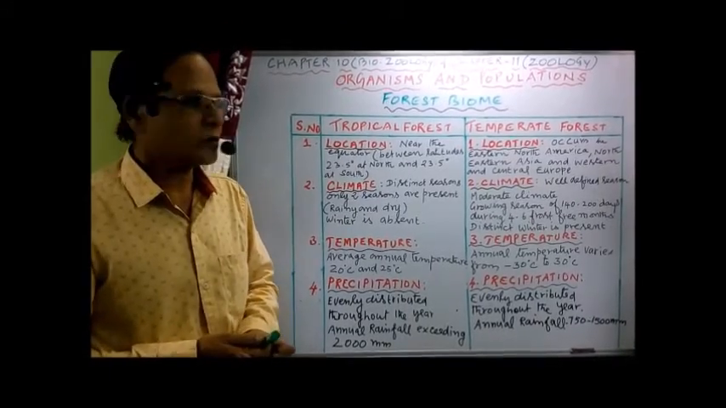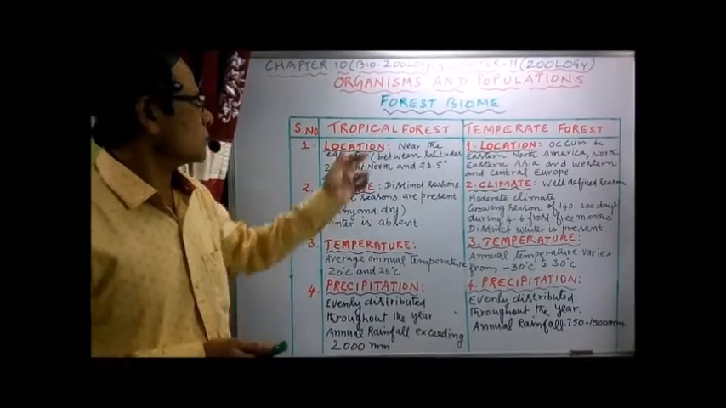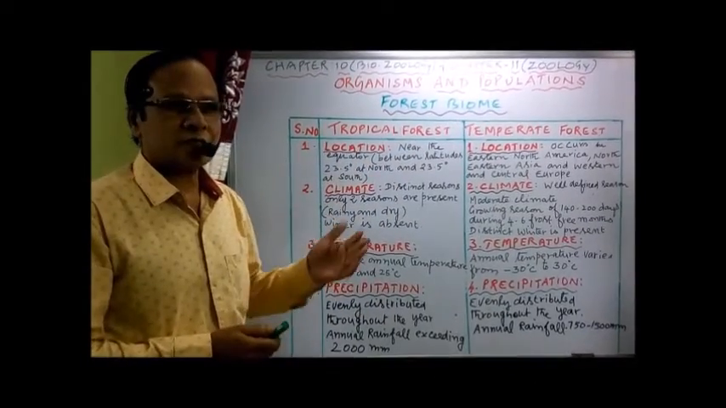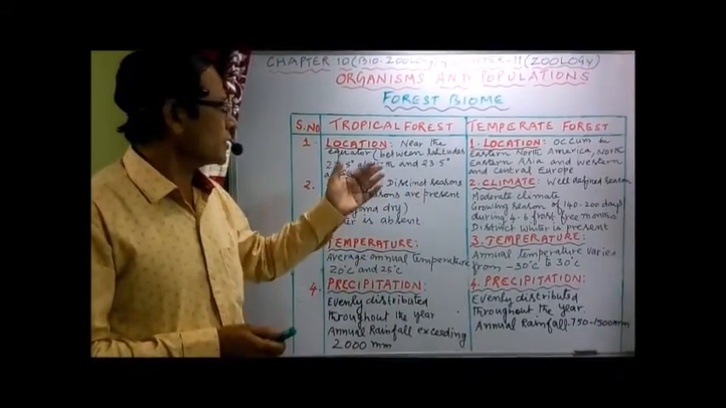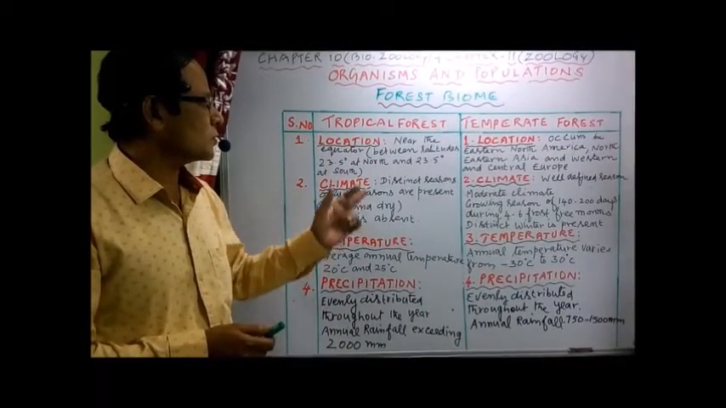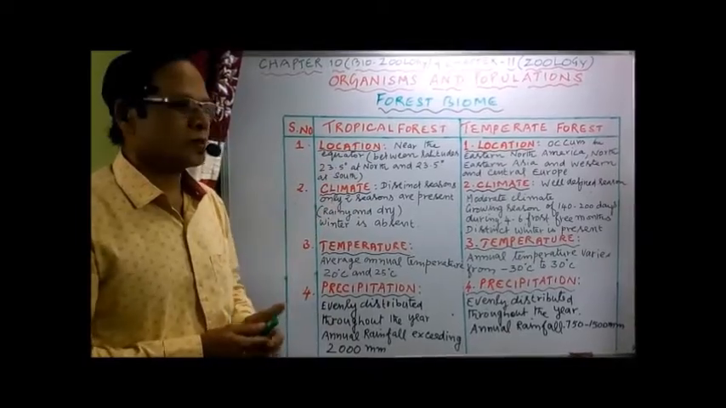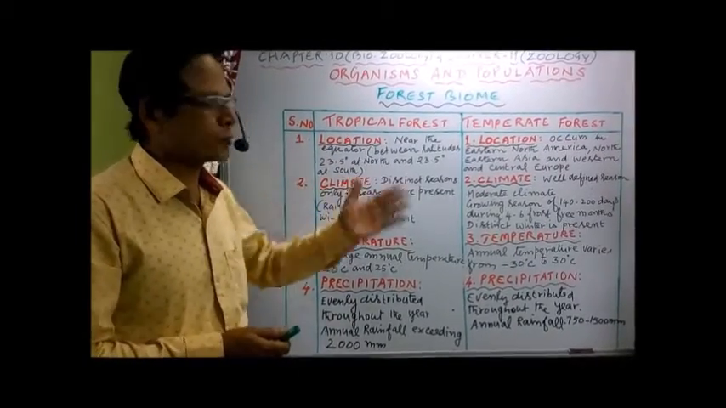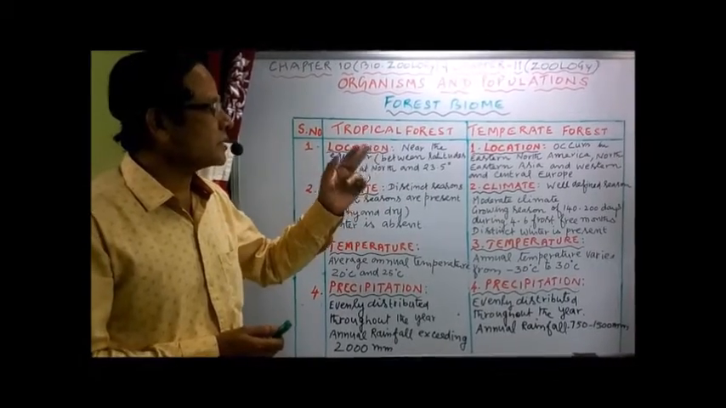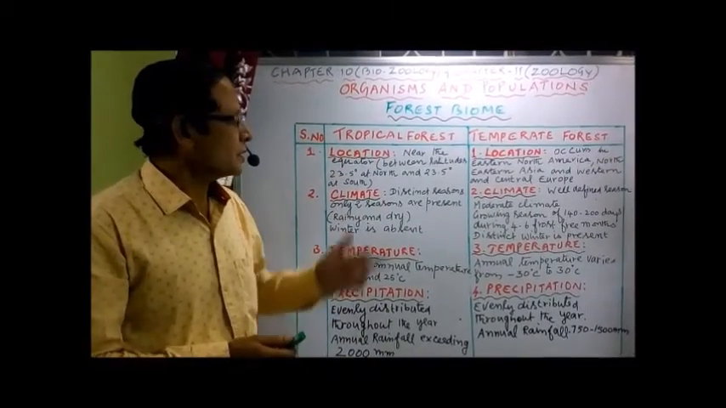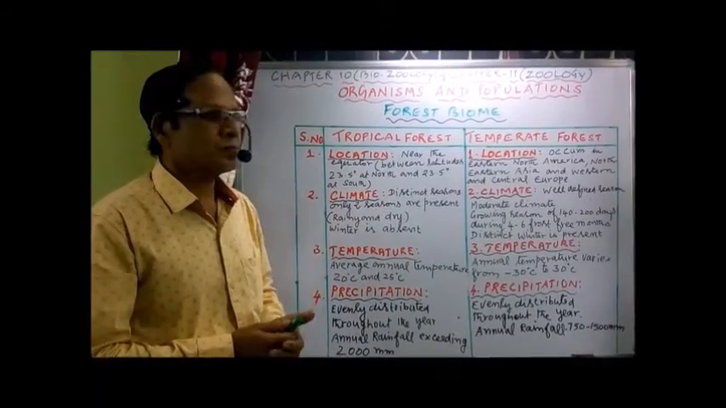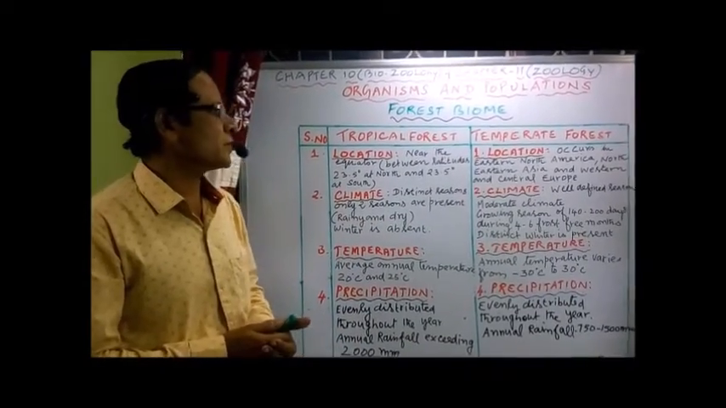First, regarding the location. The tropical forest is found near the equator, hence the name tropical forest, between latitudes 23.5 degrees north and 23.5 degrees south, near the tropics. The temperate forest occurs in eastern North America, northeastern Asia, and western and central Europe. This is the location of the temperate forest.